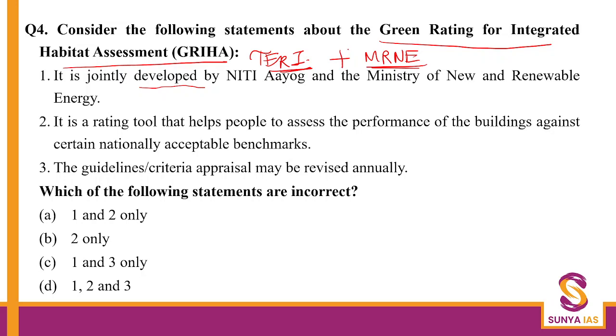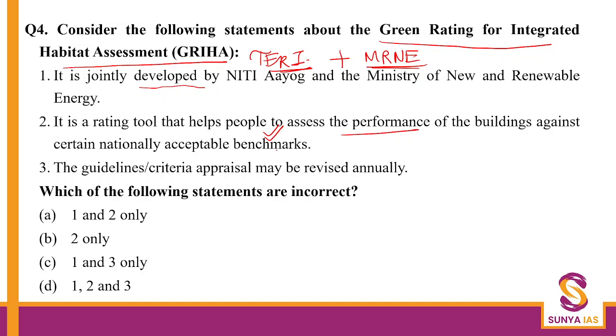So one is TERI and the other is MNRE. So statement one becomes wrong. Second, it is a rating tool that helps people assess performance of buildings against a nationally acceptable benchmark. This is true. That is the basic idea here, that you assess the performance through a rating tool.